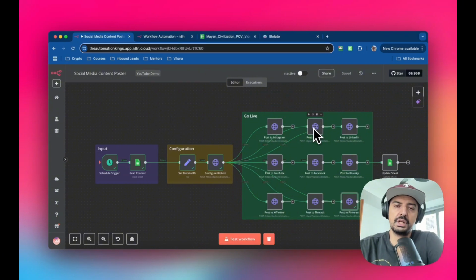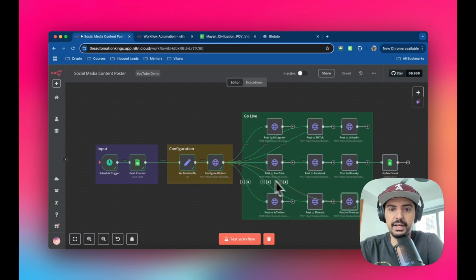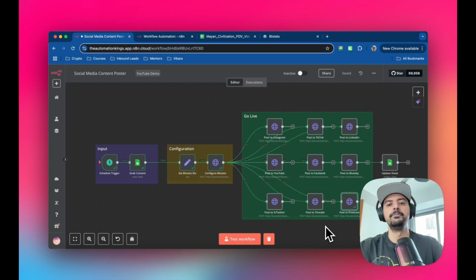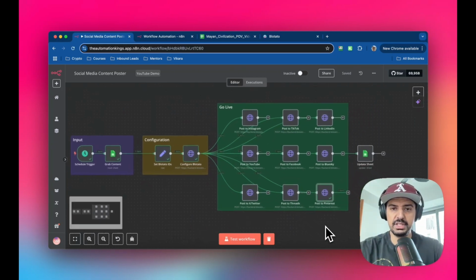So you can see that I'm inside of N8N, and the workflow has been split into three parts, okay? So the first part is the input. Where are we going to get the content from to basically auto post for us, okay? The second part is the configuration, because there are some configuration points that we need to handle before we can start the automations, okay? And then the last part of the workflow is the go live, okay?